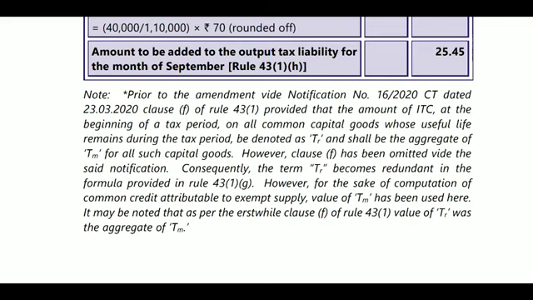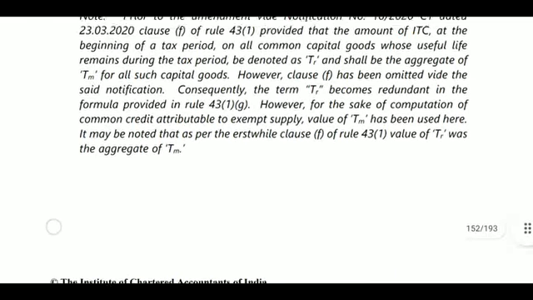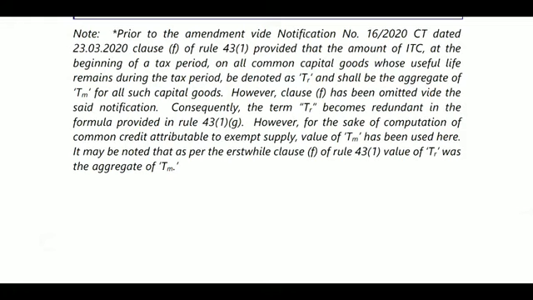Consequently, the term TR becomes redundant in the formula. So rule 43(1) will be considered. However, for the sake of computation of common credit attributable to exempted supply, the value of TM has been used here. It may be noted that as per erstwhile clause F of rule 43(1), the value of TR1 is aggregated to TM.